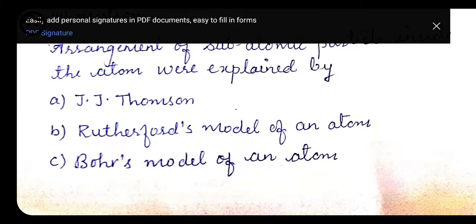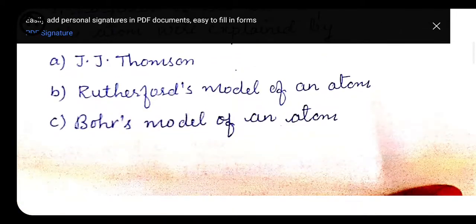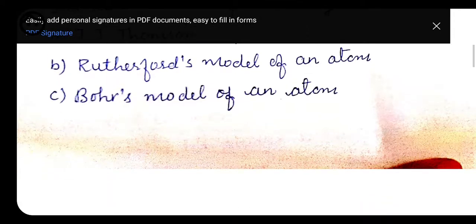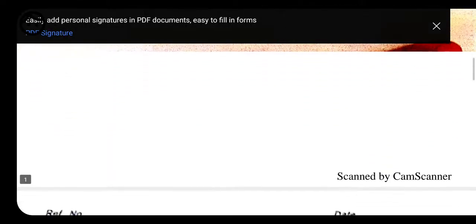But this is totally wrong, as was explained by Bohr. So first we have the postulates of Bohr, and we are going to learn many more things about Bohr's model that we have not studied in class 9.